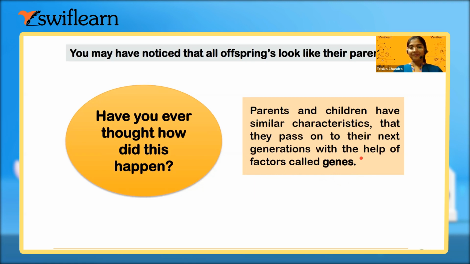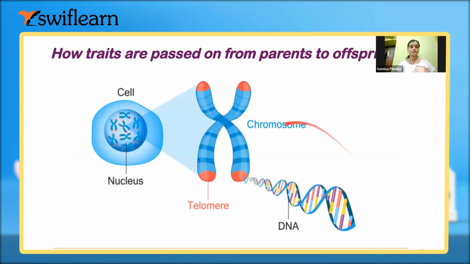Now, to show you the position of the genes, first, this is the cell and the nucleus is present within the cell. During the cell division, we see the X-shaped structure. I think you have already studied mitosis and meiosis cell division and the cell cycle in the previous chapter, right?